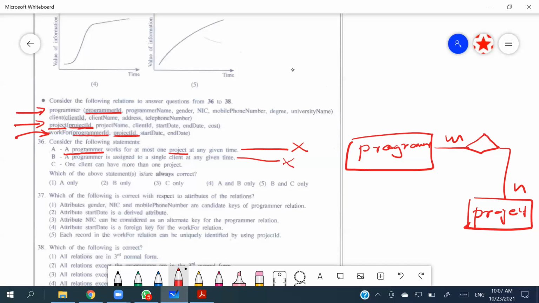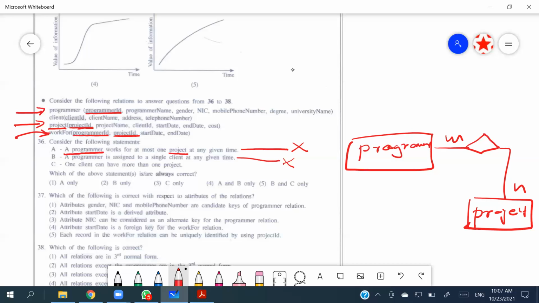Because if the programmer and client are going to have a relationship, either the program ID should be in the client schema or the client ID should be in the programmer schema, or else they have to create a separate table. So no separate table, no primary key swapping. So there shouldn't be a direct relationship between a programmer and the client.